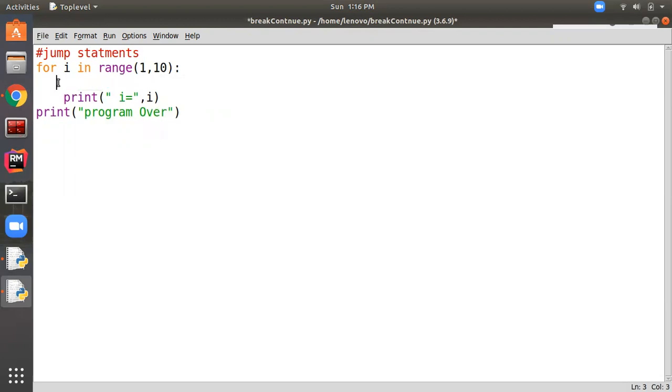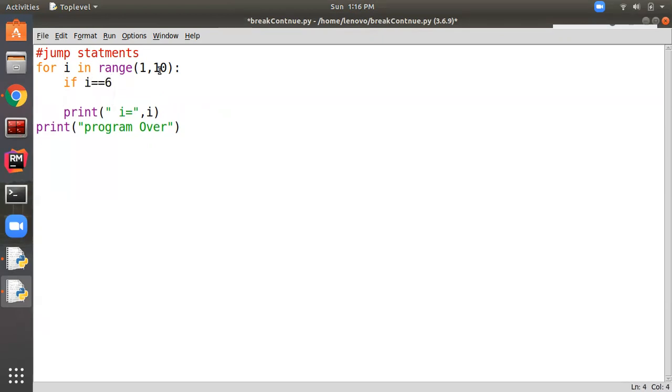Now let's write a sample program. Suppose I want to write only the first 5 numbers in the given range. So what I can do is give the condition: if i equal to 6.